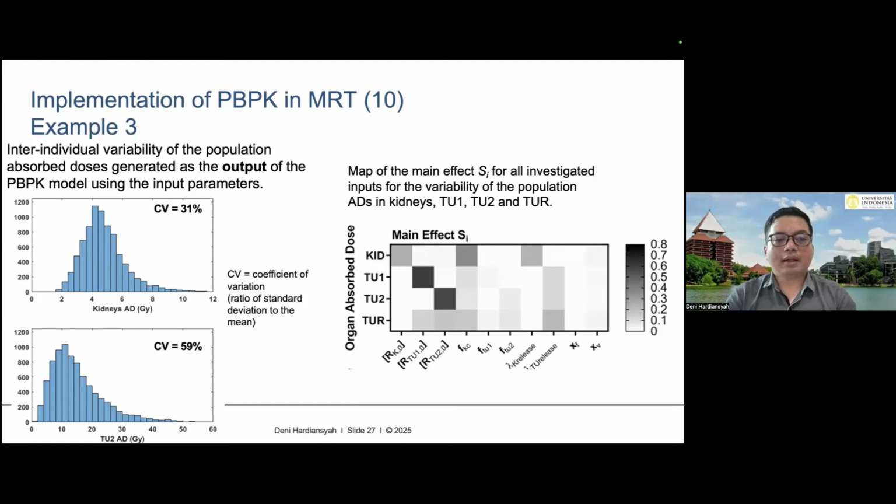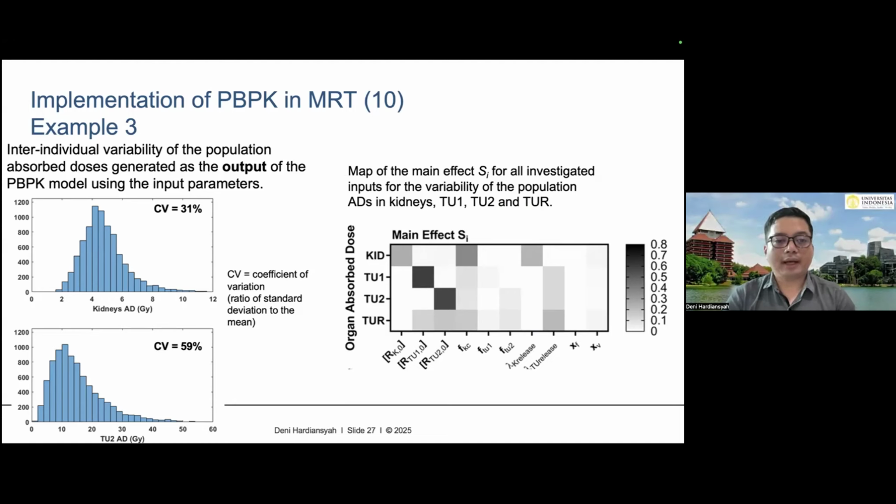So this result on the left side shows us that the value of the absorbed dose calculated in our population is very different from one patient to another. For the kidney, the difference could be 31%, and for the tumor around 50 to 60%.